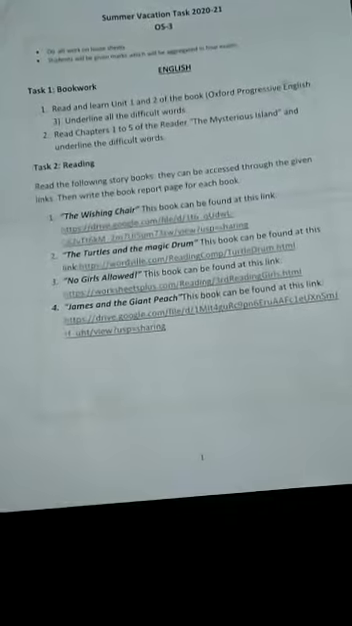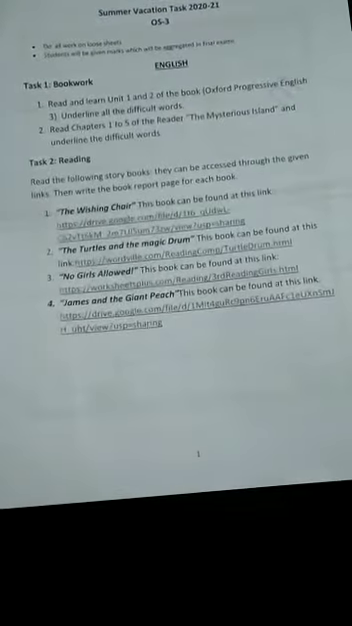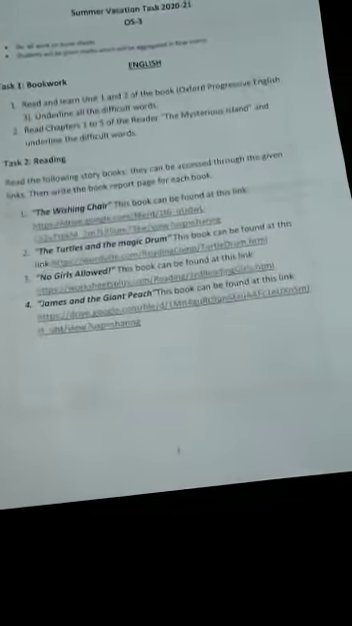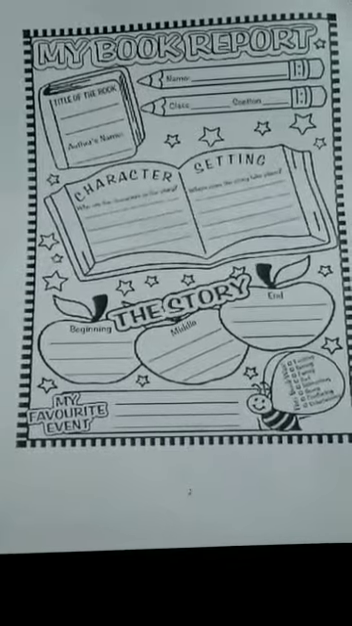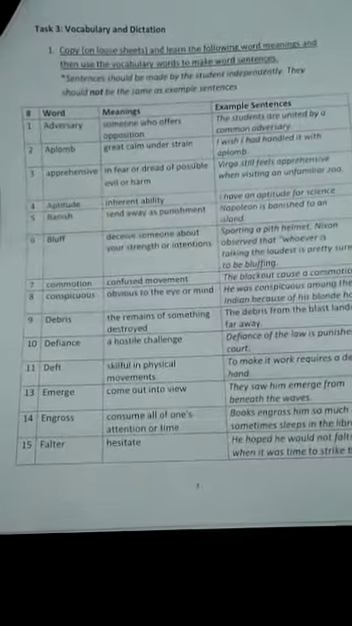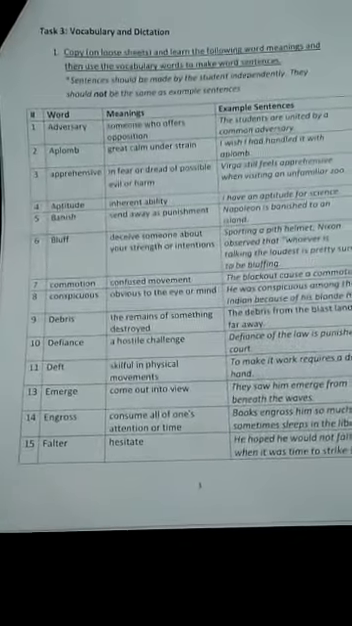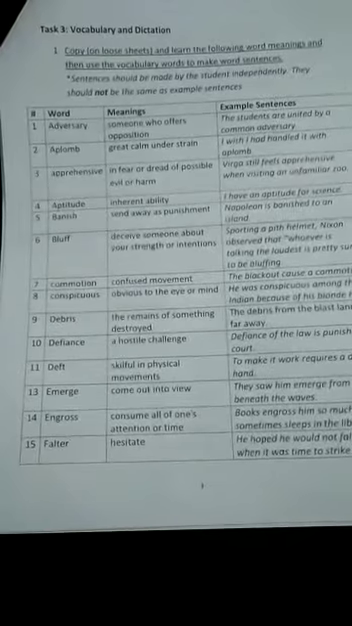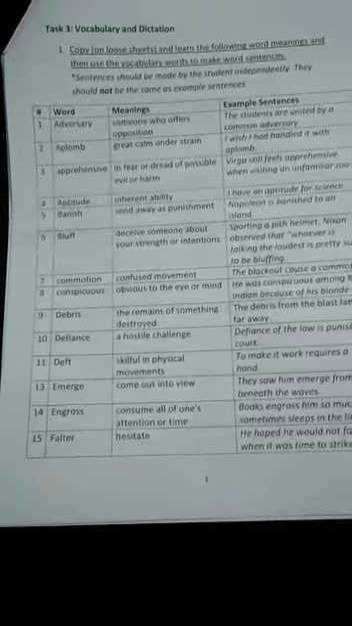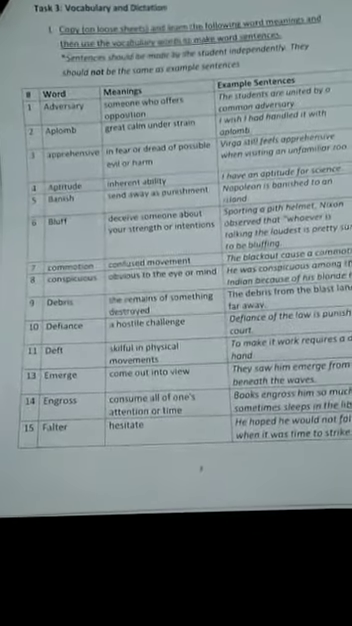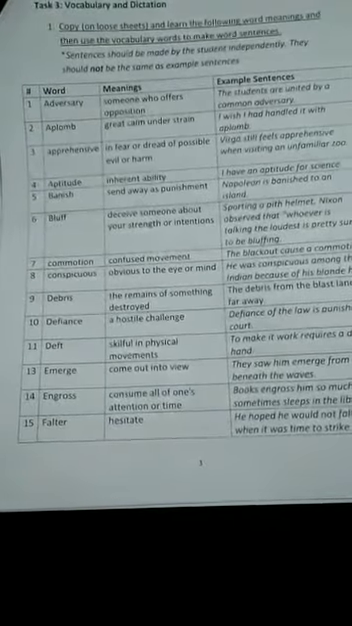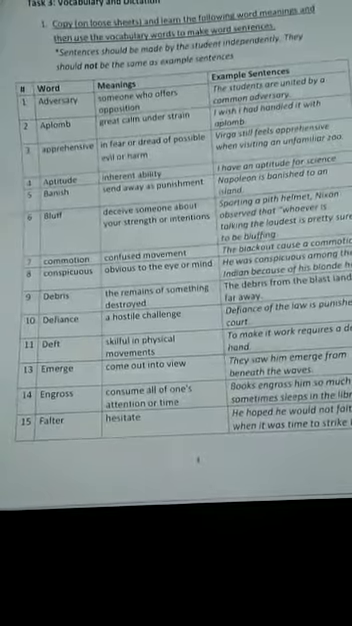Then task 2 is reading, and kids have to read the following storybooks. These storybooks can be accessed through the links given below. Then they have to write the book report page for each book, and this book report page is also given. Then task 3 is vocabulary and dictation, and kids have to copy these words' meanings on the loose sheets, and then learn these word meanings, and also use these vocabulary words to make word sentences.